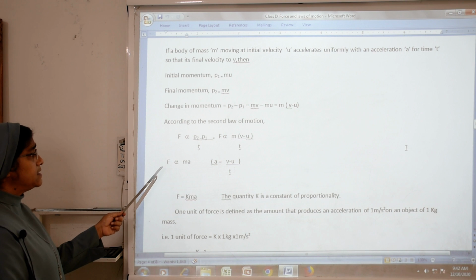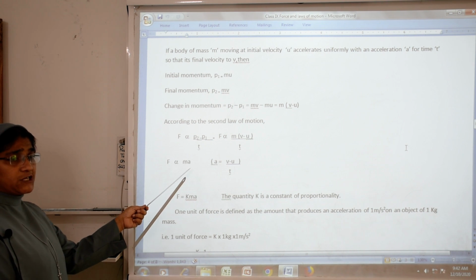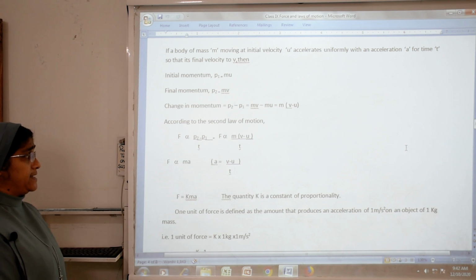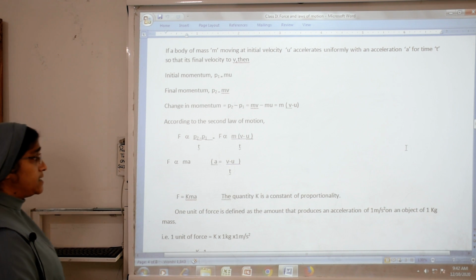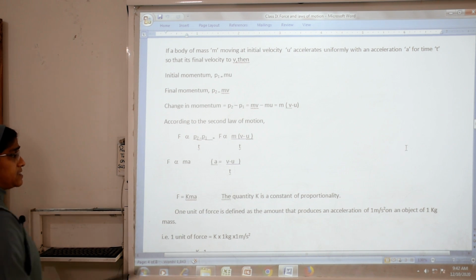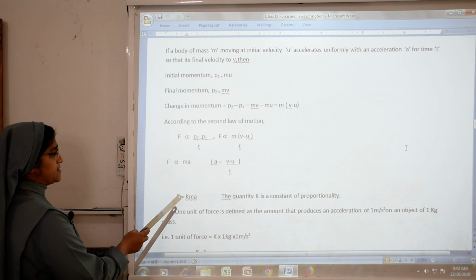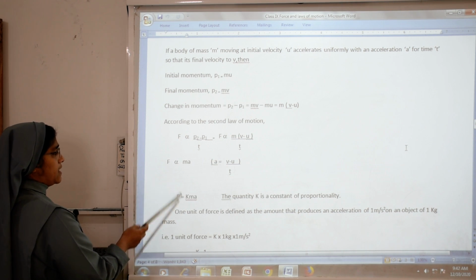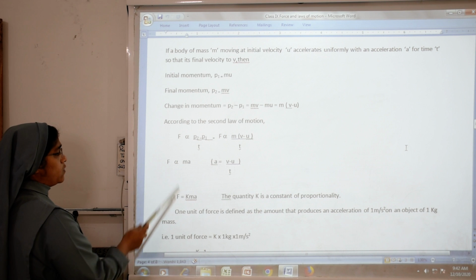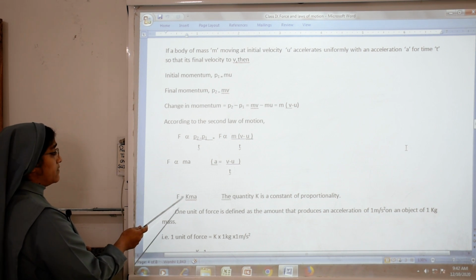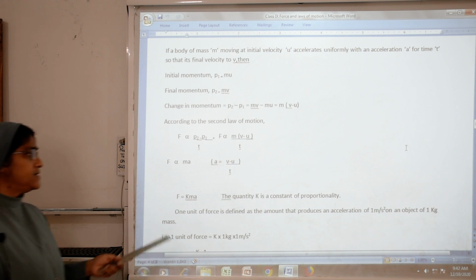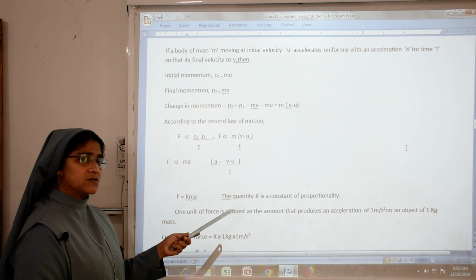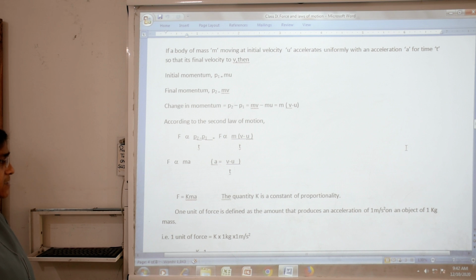You know that F is directly proportional to mass into acceleration, where acceleration a is equal to (v minus u) upon t. We remove the proportionality sign and in its place write k, where k is the constant of proportionality.